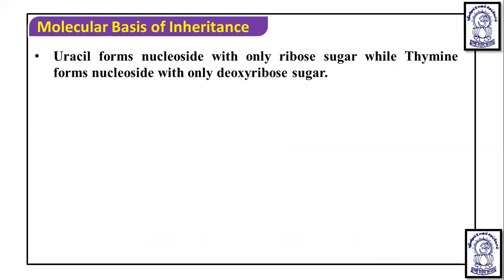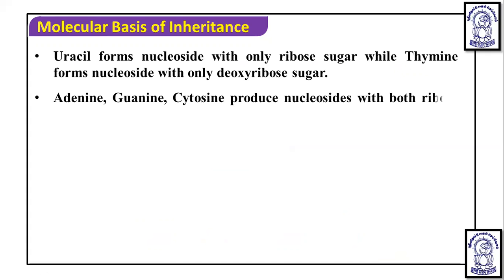Uracil forms a nucleoside with only ribose sugar, while thymine forms a nucleoside with deoxyribose sugar only, because uracil is found in RNA and thymine is found in DNA only. Adenine, guanine, and cytosine produce nucleosides with both ribose and deoxyribose sugar.